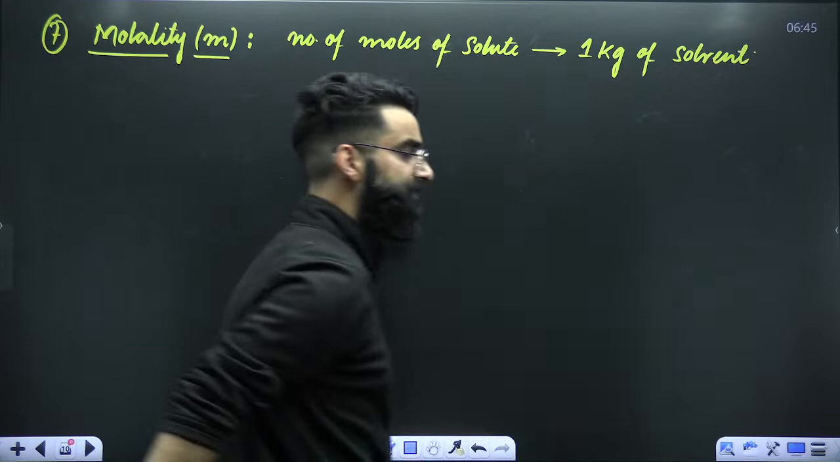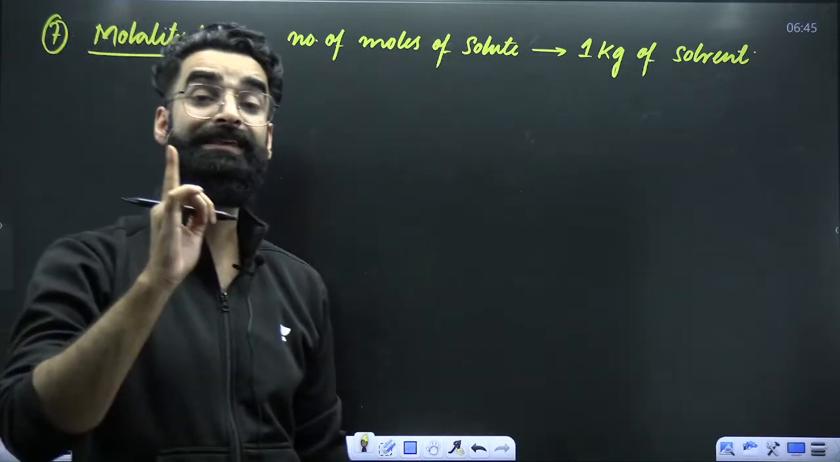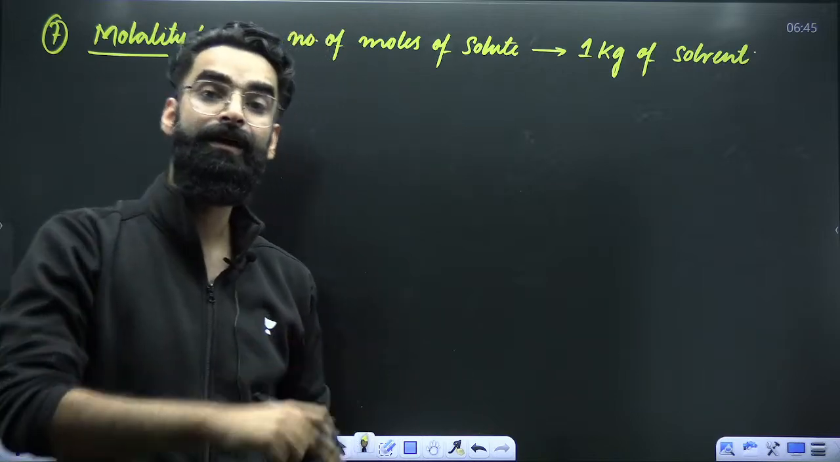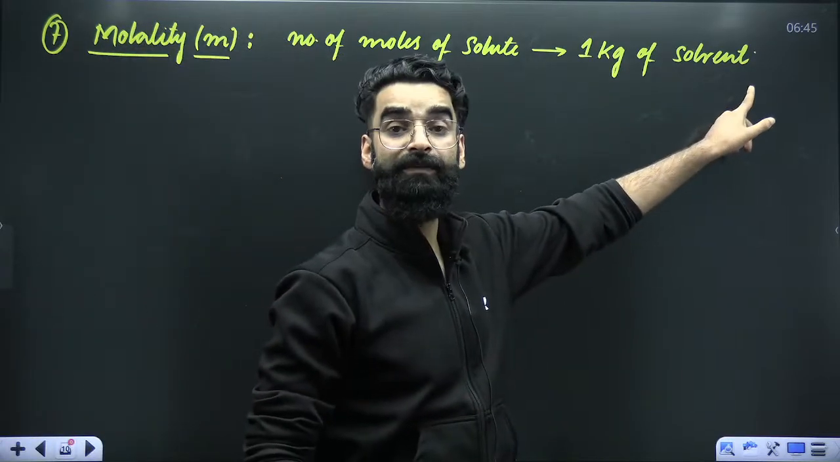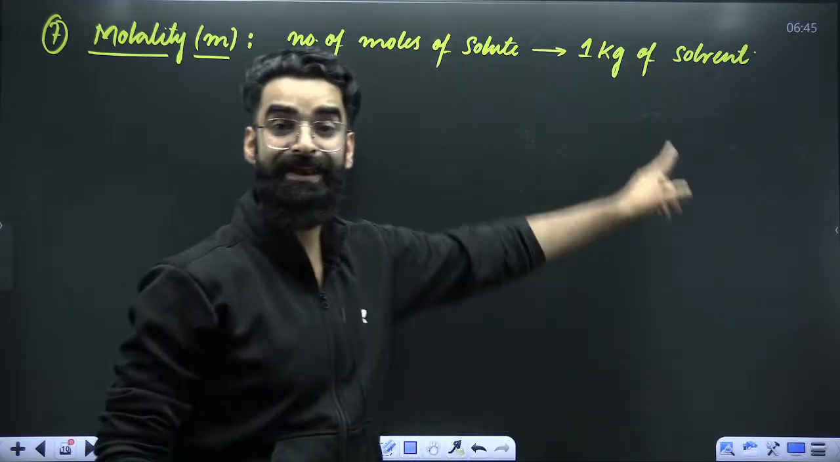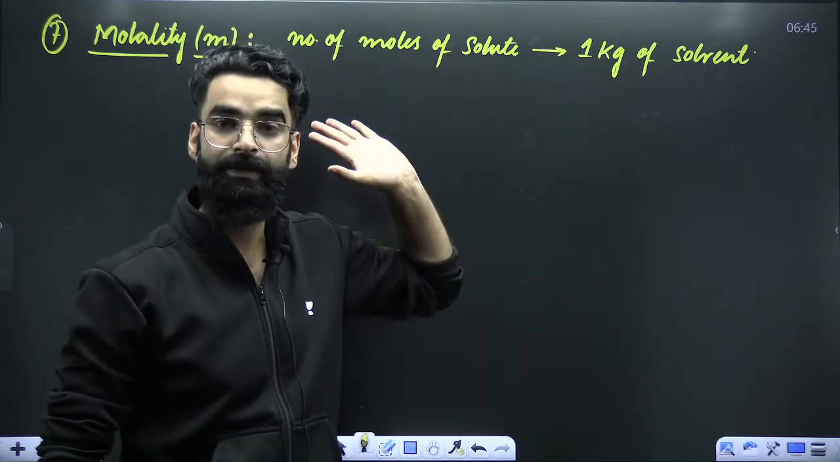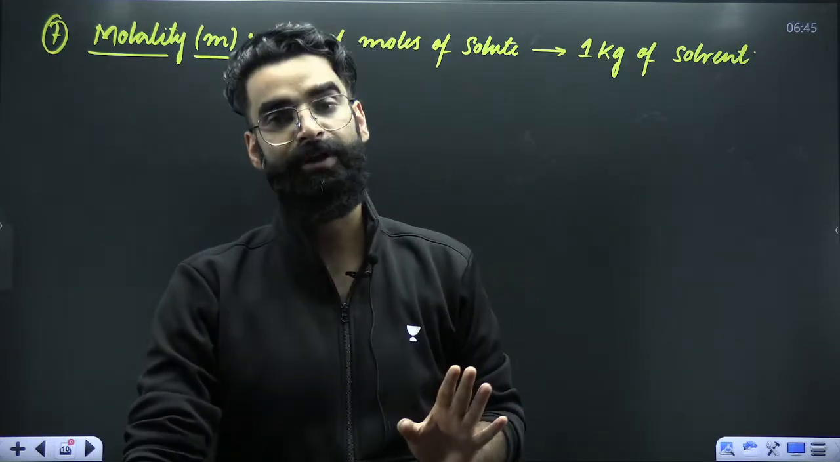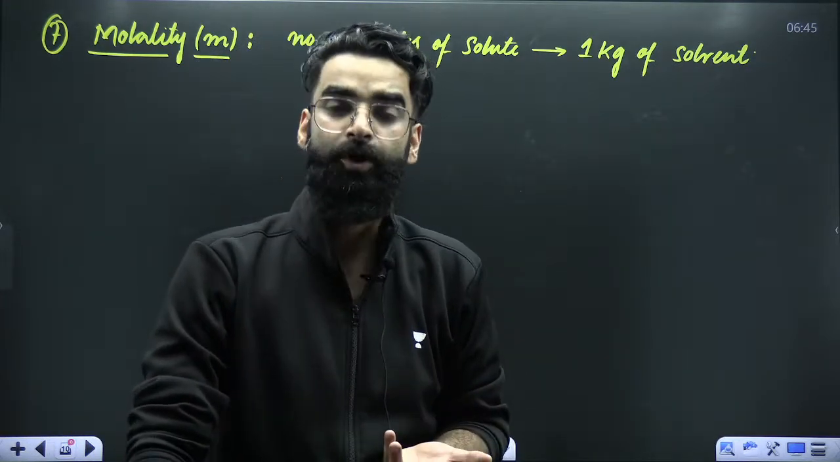The number of moles of solute present in 1 kg of solvent. What was the difference from molarity? It was not 1 kg of solvent. In molarity, it used to be 1 liter of solution, right? Here it is 1 kg of solvent. The number of moles of solute which will be present in 1 kg of solvent, you'll be calling that as